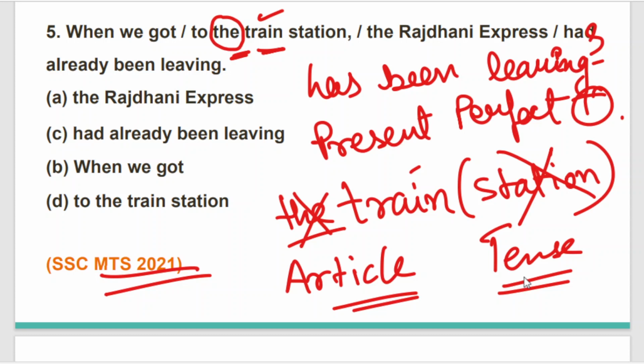I hope this sentence is clear to you. So the correct option that we need to choose is option C. "Had already been leaving" is the incorrect one, and it will be corrected with "has already been leaving". When we got to the train station, the Rajdhani Express has already been leaving. I hope this question is clear to you.